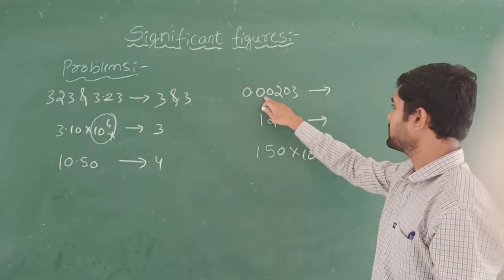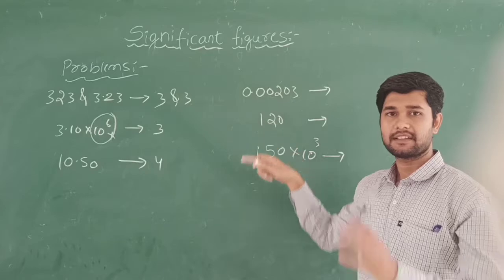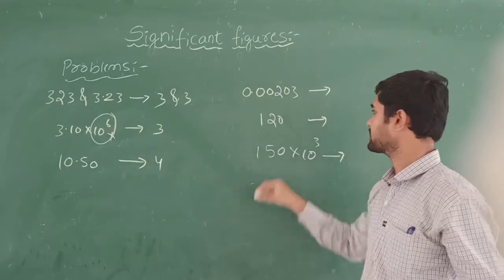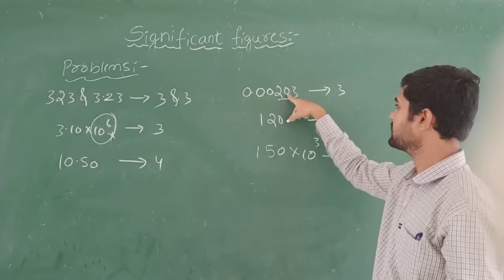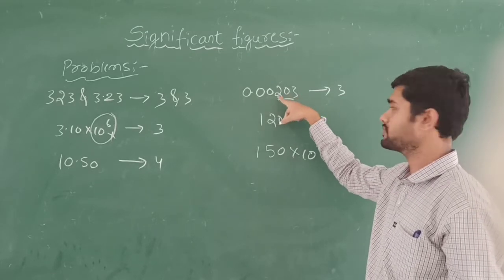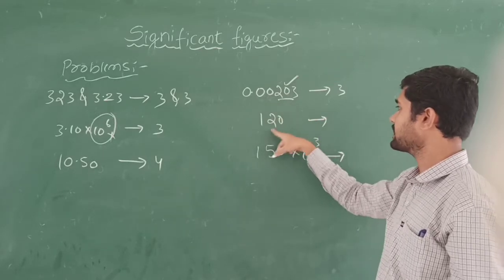And here 0.00203. So these are the zeros before, I mean initial zeros are insignificant. That's why here 3 significant figures will be there. And this zero lies between the non-zero digits, hence this is going to be considered, and these are not considered. And here 120.